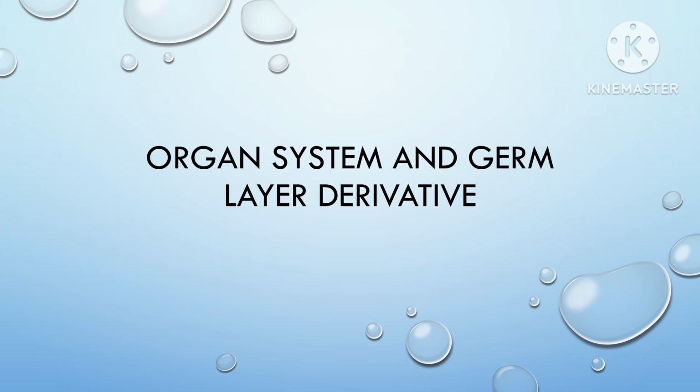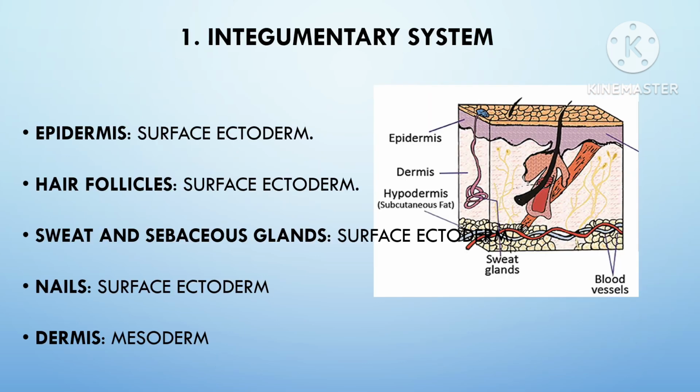And in this way, I have tried my level best to give the crisp and what I think is important from an exam point of view in germ layer derivatives and their importance in the formation of the different structures in the human body. So without any delay, we'll start with the first system, which is the integumentary system.